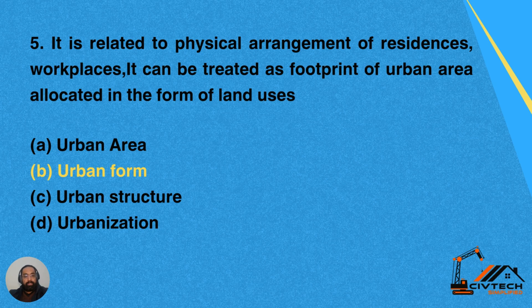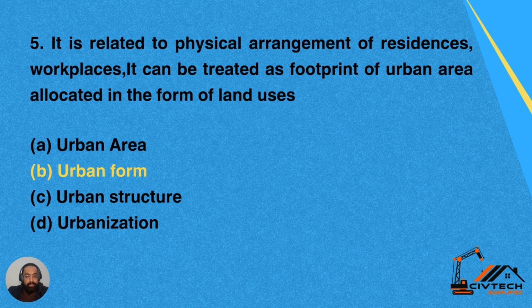Question number 5. It is related to physical arrangement of residence, workplaces. It can be treated as footprint of urban area allocated in the form of land uses. Option A, urban area. Option B, urban form. Option C, urban structure. Or option D, urbanization.